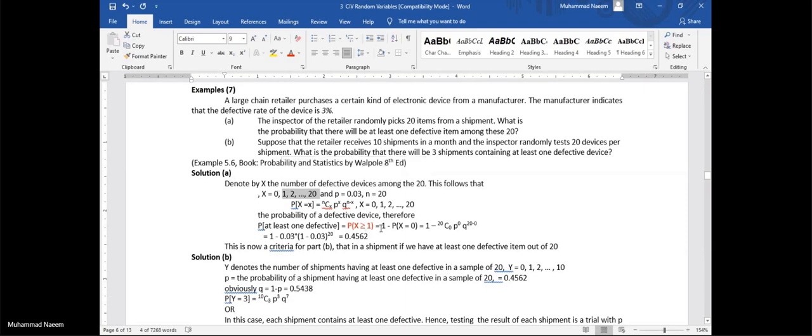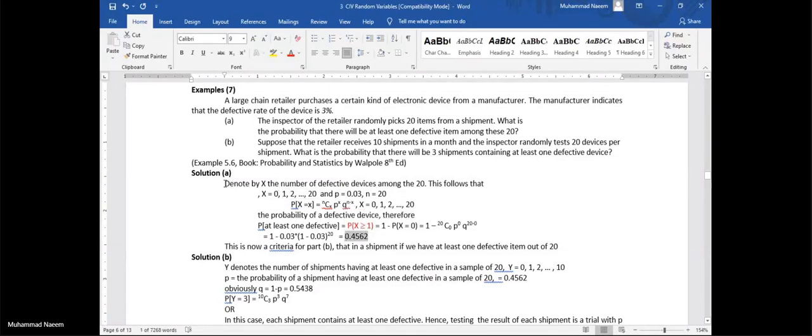So why shouldn't we calculate the excluded part and subtract it from 1? We will get our required answer. So this is our required probability.